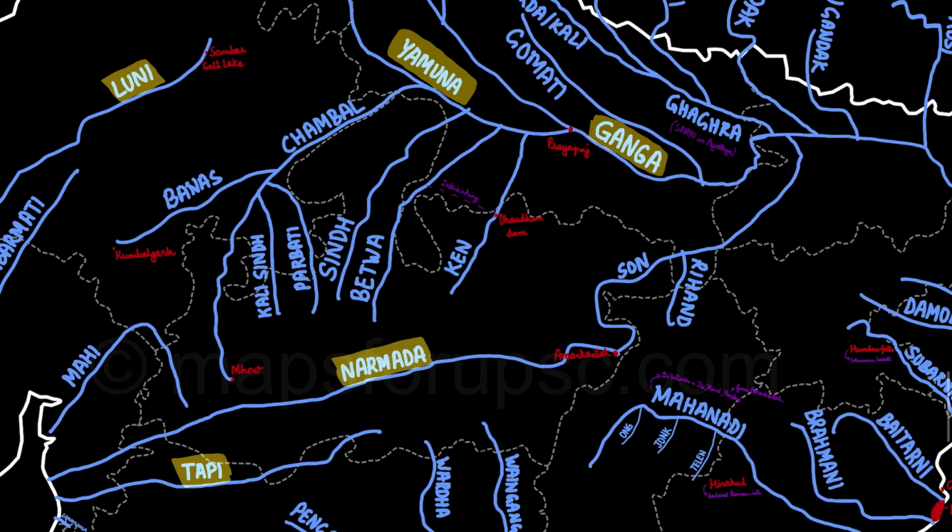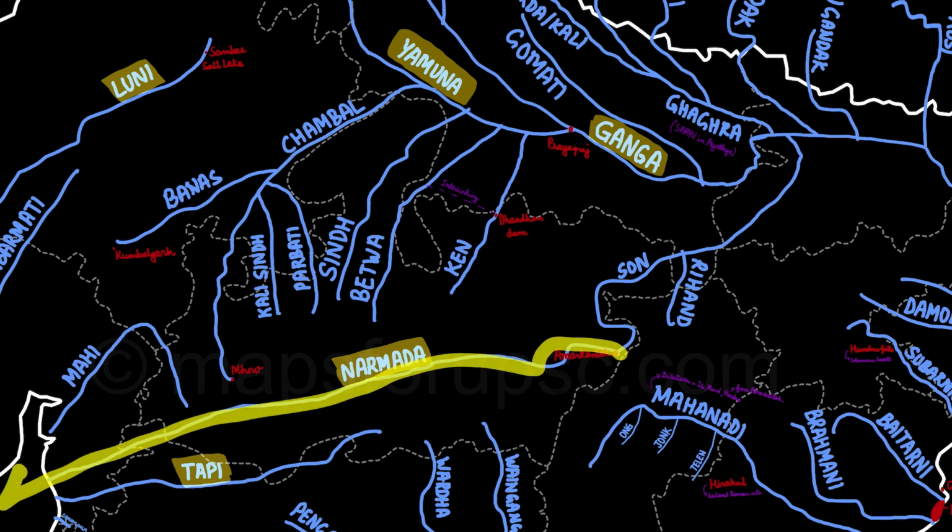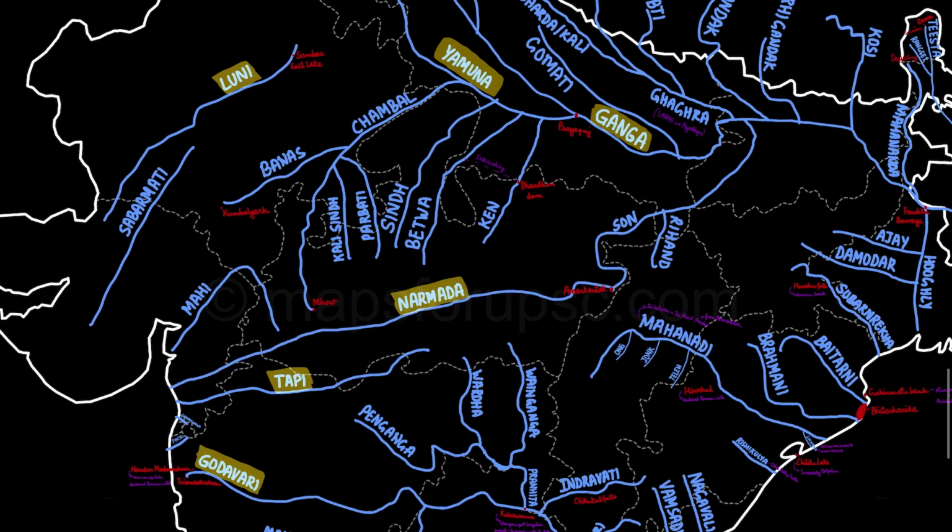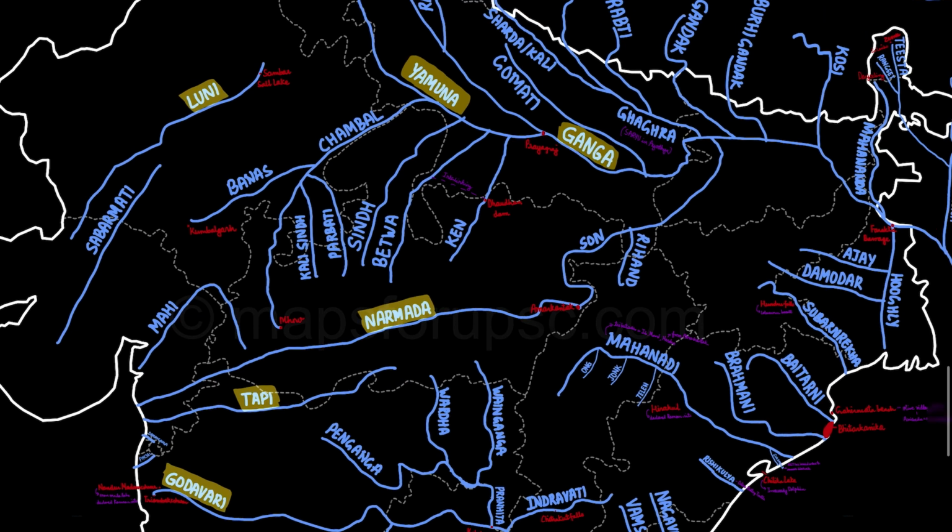So there's one major river which originates from Amarkantak and then merges with Ganga, which is known as the Son River. So Amarkantak is the originating place of Son. So it is basically a radial kind of situation here because the river flows are radial, and one more river originates from Amarkantak, which is the Narmada River. Narmada is basically a west flowing river, so it drains into the Arabian Sea. Similarly, Tapi is also a west flowing river. It also drains into the Arabian Sea. It originates from over here near the Satpura Tiger Reserve.